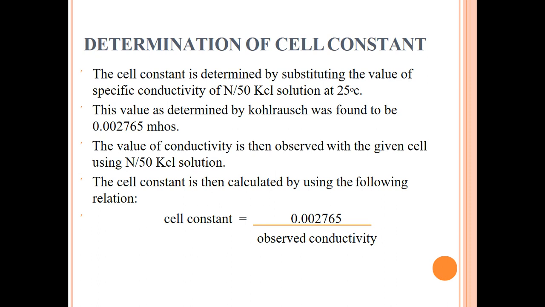The value of conductivity is then observed with the given cell using N by 50 potassium chloride solution. The cell constant is then calculated by using the following relation. So we can say that cell constant is equal to 0.002765 divided by the observed conductivity.